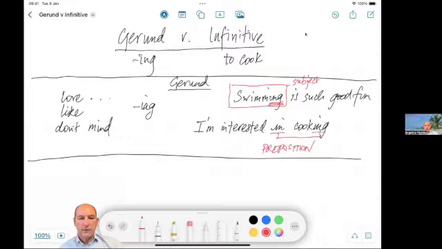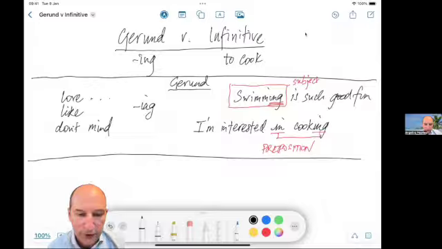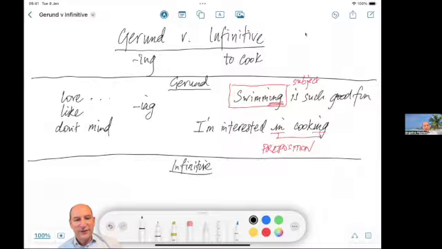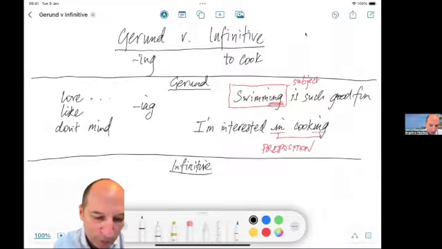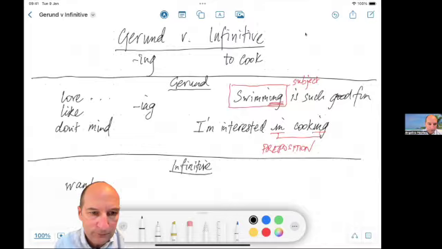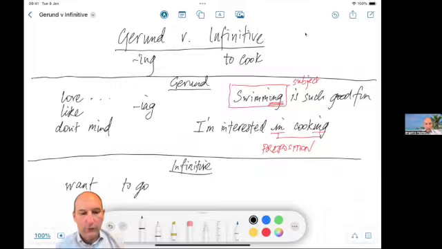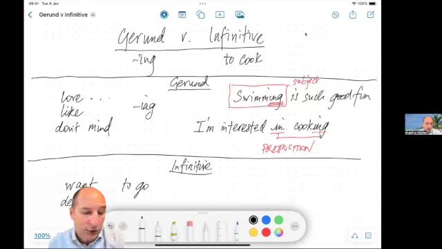And now it's the time for the infinitive. Let's have a look. When do we use an infinitive, everybody? We use an infinitive after some verbs. For example, want. I want to go home. So after want, we have to. Or for example, for this year, we've decided to go to America. So decide, I can also put it in the past as well. So decided to go to America.